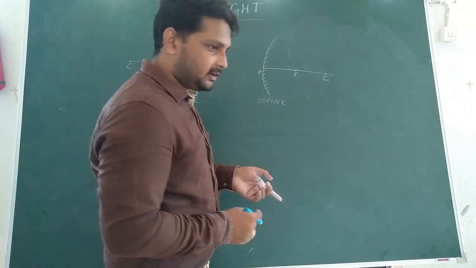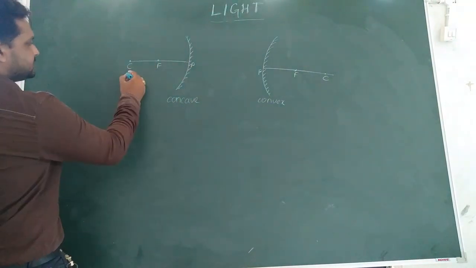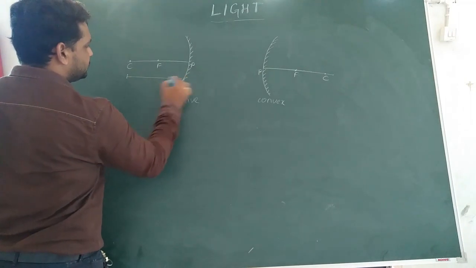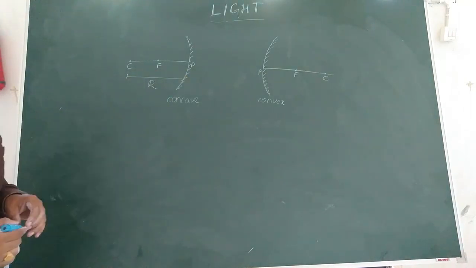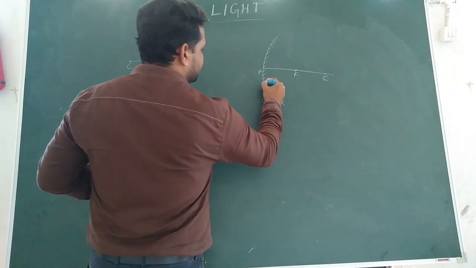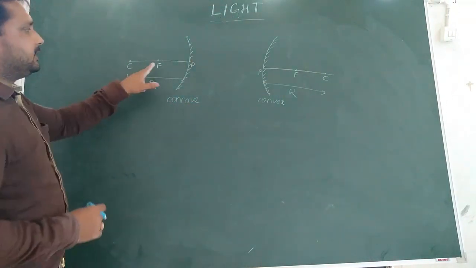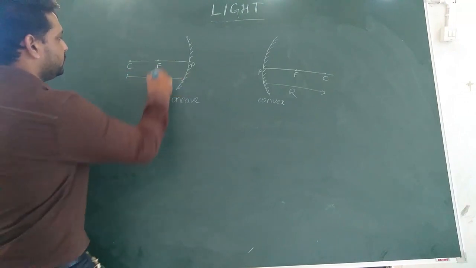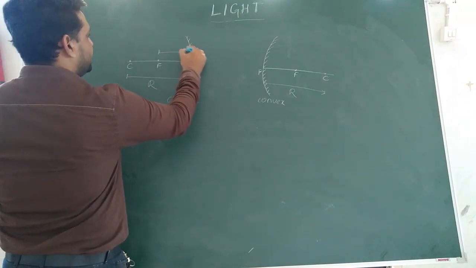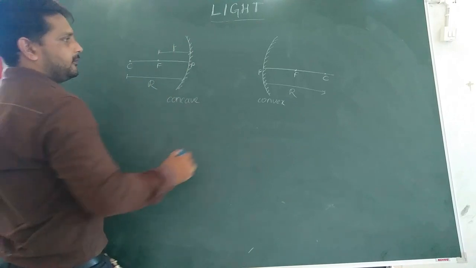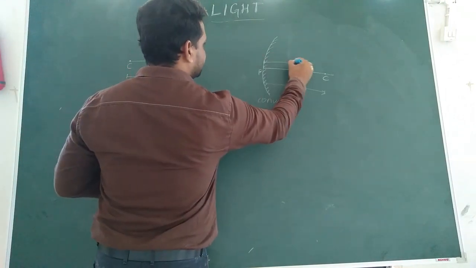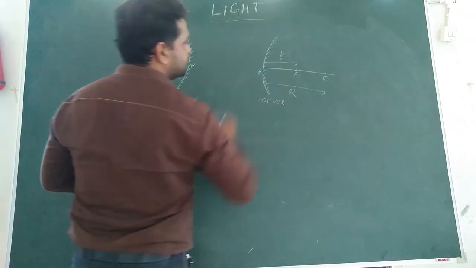One is the radius of curvature, which is the distance from center of curvature to the pole. It is represented as R. And another is the focal length, the distance from focus to pole, and this quantity is represented as small f.